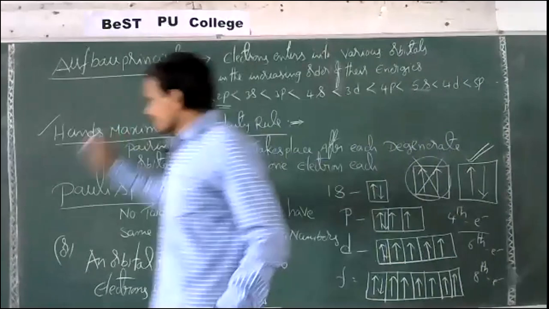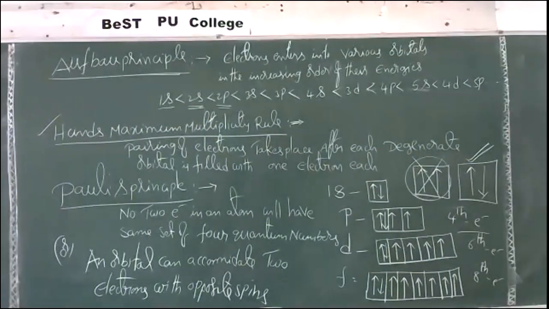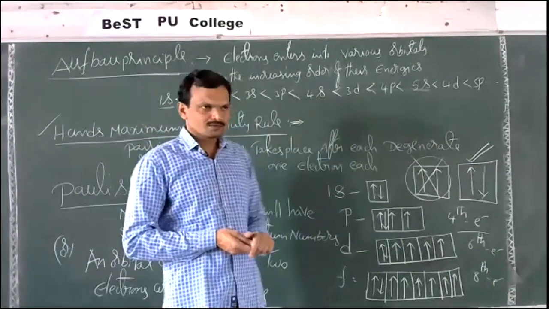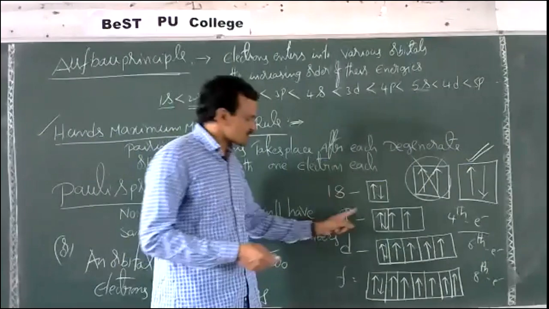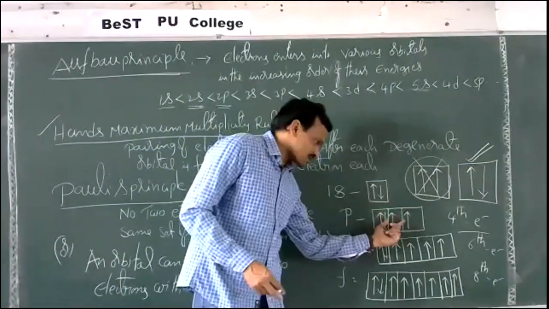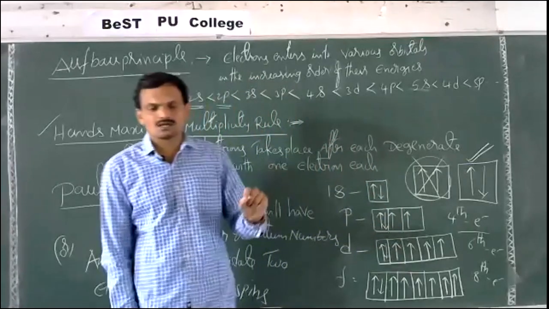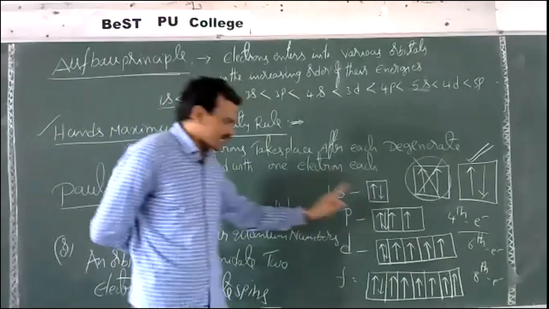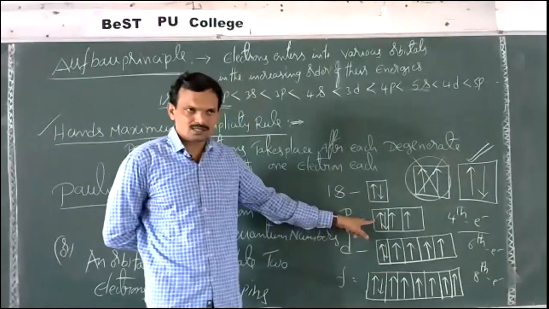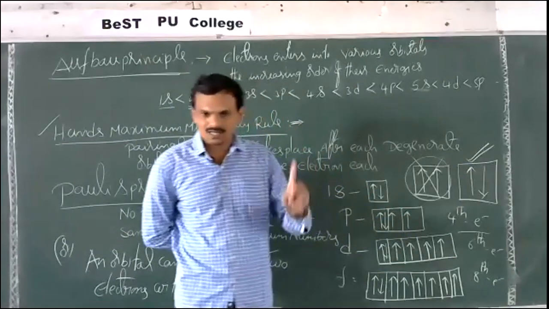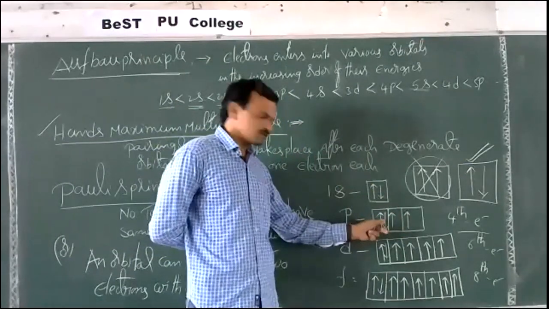Next, second rule, Hund's maximum multiplicity rule. Now, see, a shell is divided into subshells. Again, a subshell is divided into a set of orbitals. And the set of orbitals in a subshell will have the same energy, called degenerate orbitals. While filling electrons in these degenerate orbitals, first we should fill each orbital with 1 electron, and then we should start pairing.